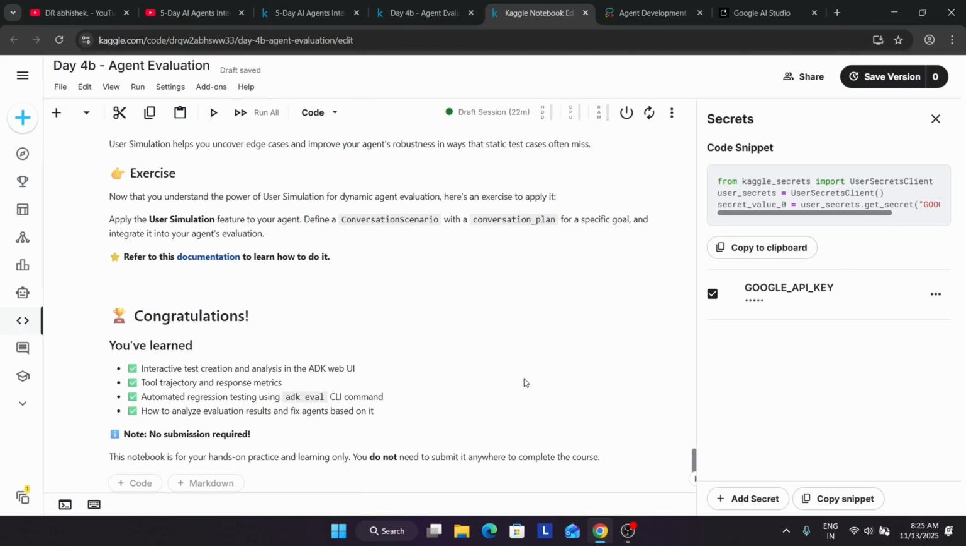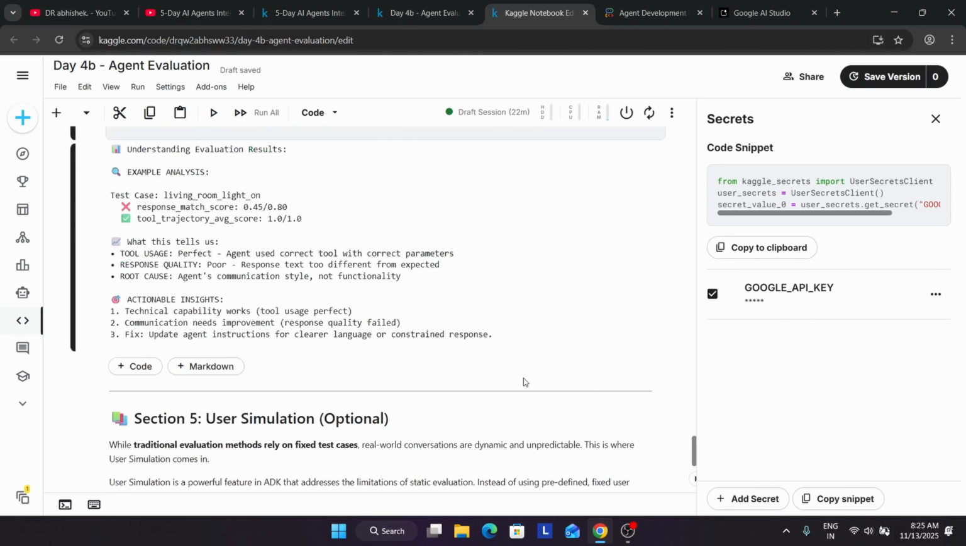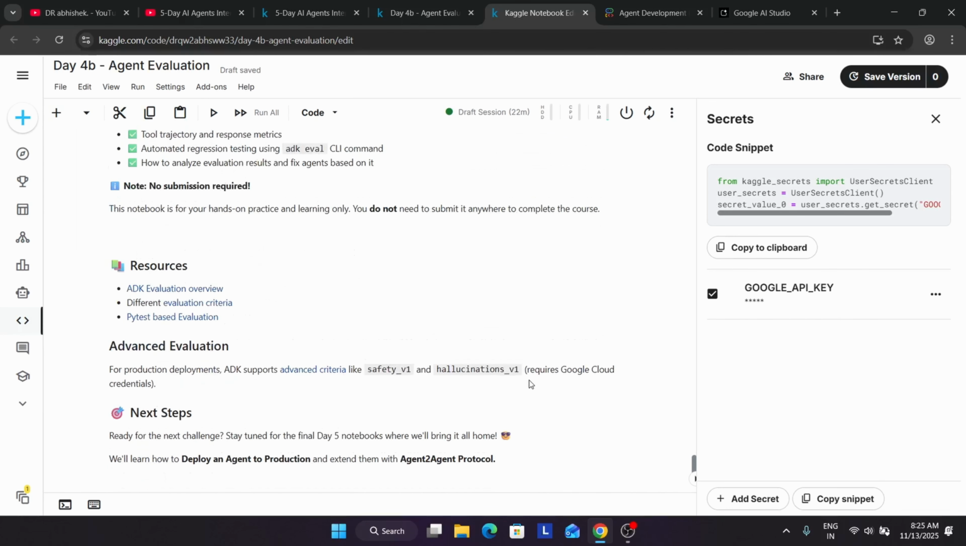And here basically we learned how to create test cases, tool trajectory and response metrics, analyze the evaluation result and fix agents based on it. Okay, so we have learned how to fix the agents also and completed the task.